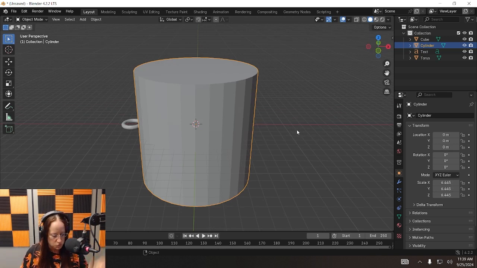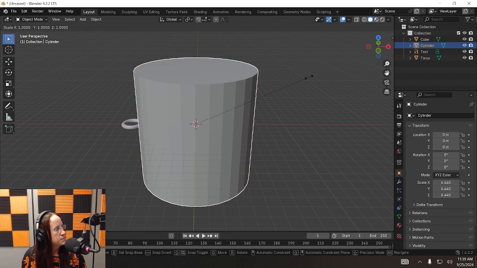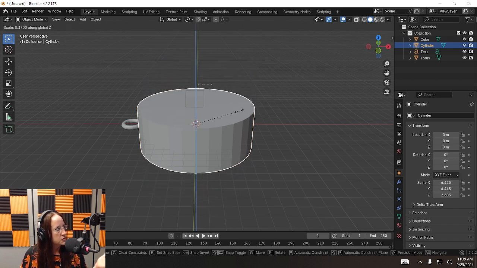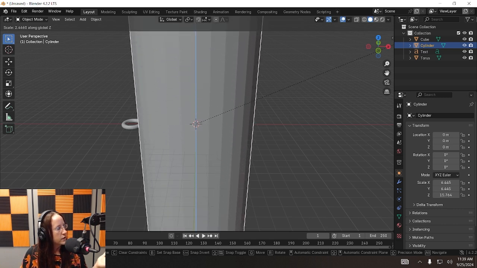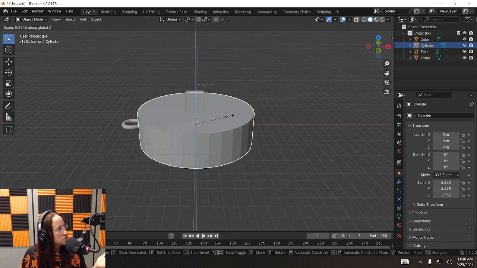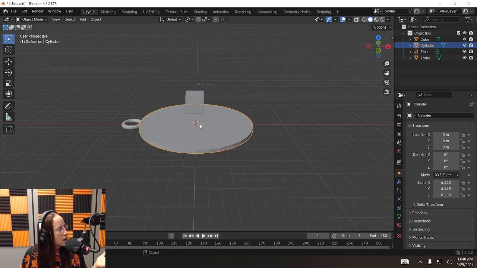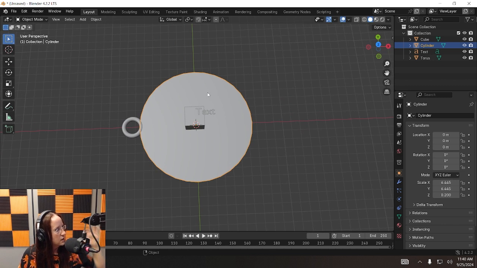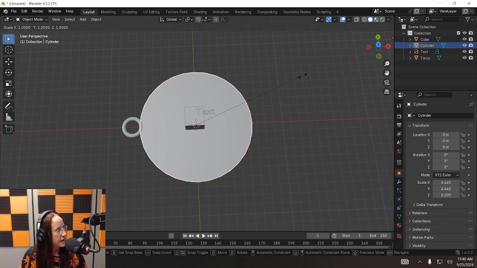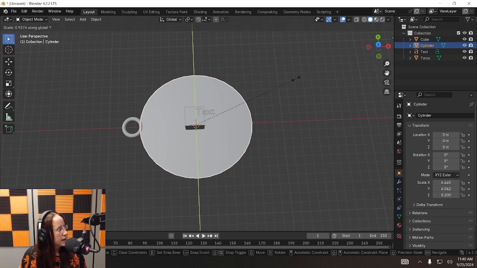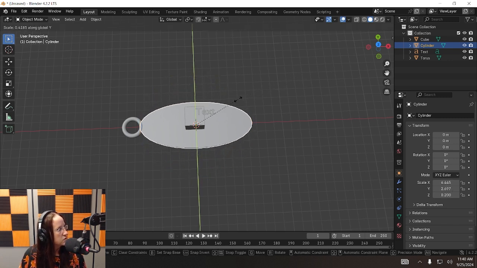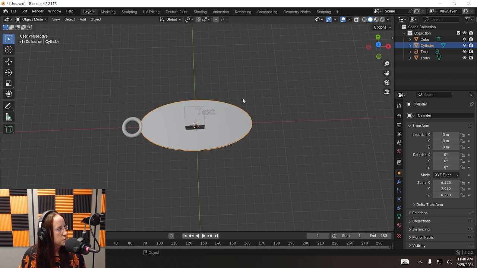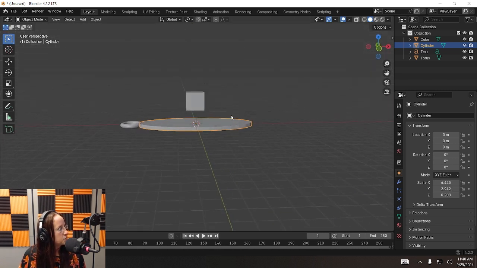We want to shrink this down to be a disk. So we're going to press S, then we're going to press Z, and now when you move the mouse cursor towards the center, it will shrink or expand it. So now we're going to shrink that down to be a nice disk shape. Looks good to me, but it's still a circle. So now we want to scale it on, what is that green one? The Y axis. So press S to scale, and then press Y, and now we're making a nice little oval. You see how this is taking shape? It's super easy. Okay, that looks pretty good.